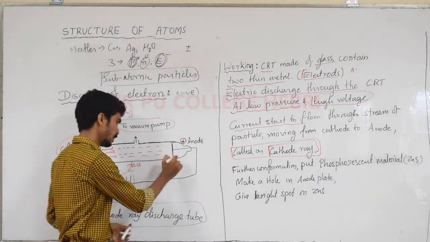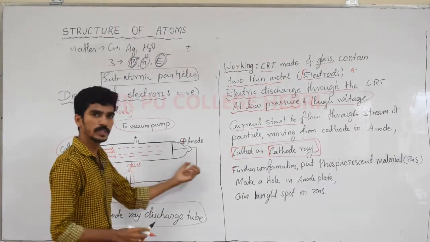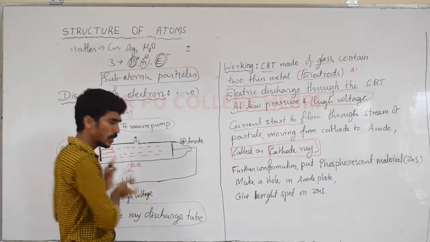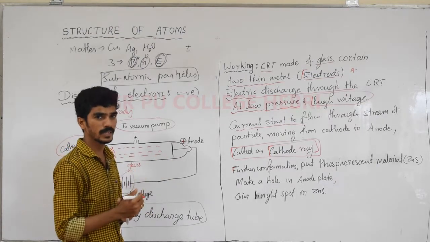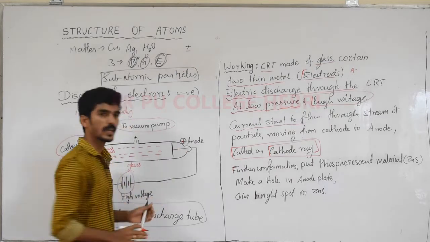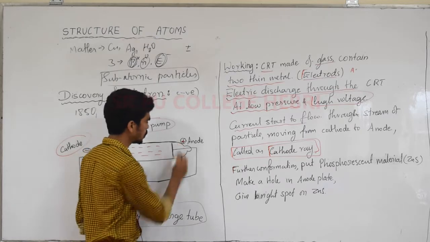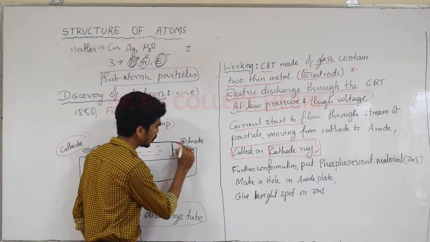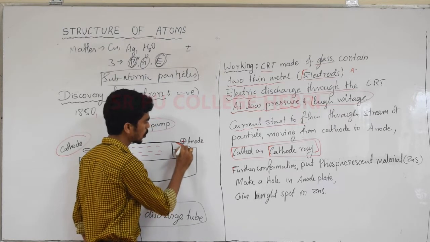In this experiment, they found that a fluctuation takes place. From that they confirmed one thing, that some particles come from both ends, but they didn't know exactly where they come from. So then we move to a further setting of this experimental setup. They put a fluorescent or phosphorescent material behind the anode.